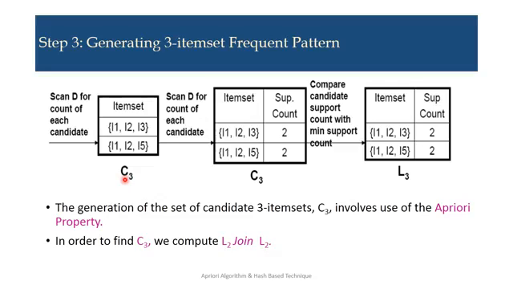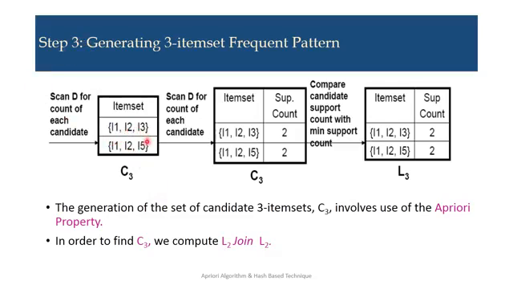So what is in L2? Six items are present in L2. If you join them, a number of sets will be generated. But here I have reduced the set. I have only kept I1 I2 I3 and I1 I2 I5, these two sets, because they satisfy the Apriori property. All the other sets generated for C3 do not satisfy the Apriori property, so we have discarded them from C3.